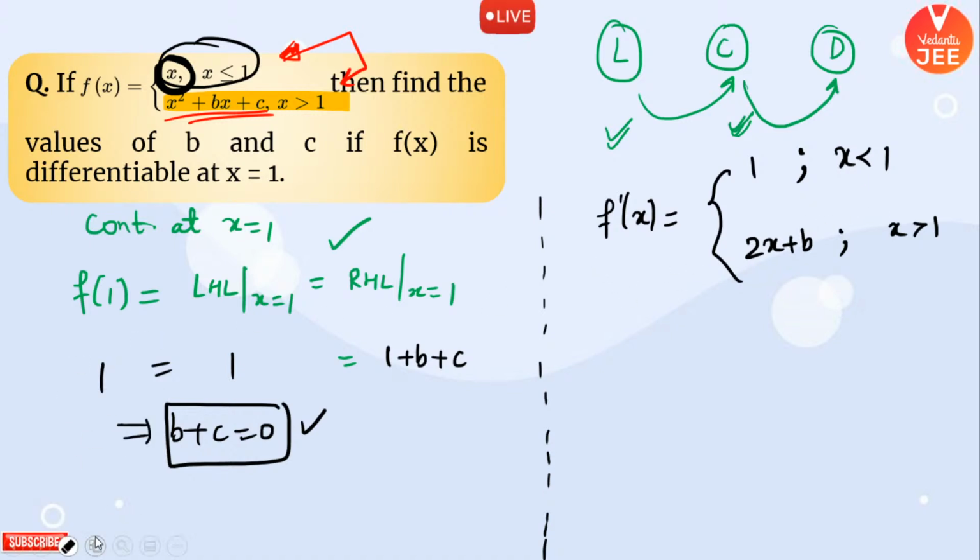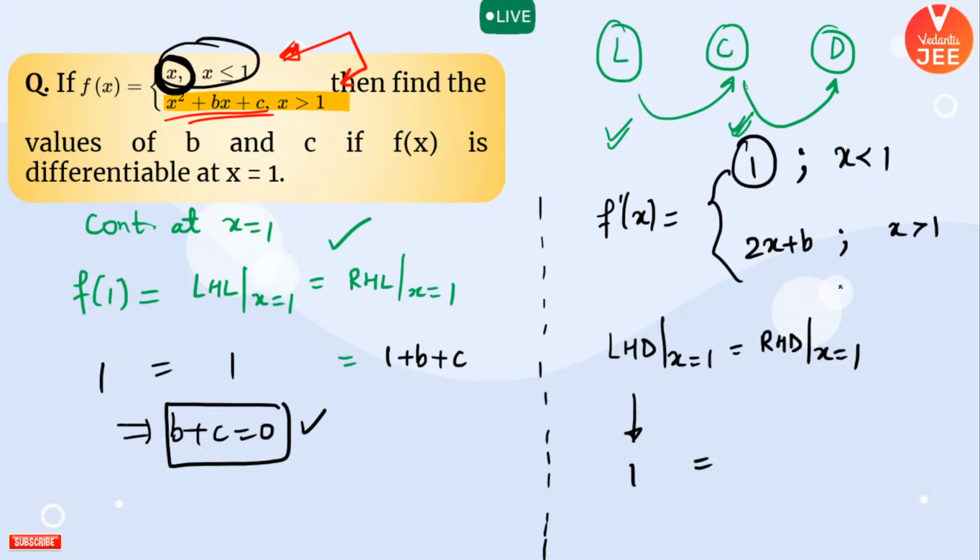If your function is differentiable, your left hand derivative at x equal to 1 should be equal to the right hand derivative at x equal to 1. So left hand derivative will be written from this, so this is 1, and your right hand derivative will be written from this, that is 2 plus b. Yes or no? You can get the value of b from here very easily. b is coming out to be minus 1.